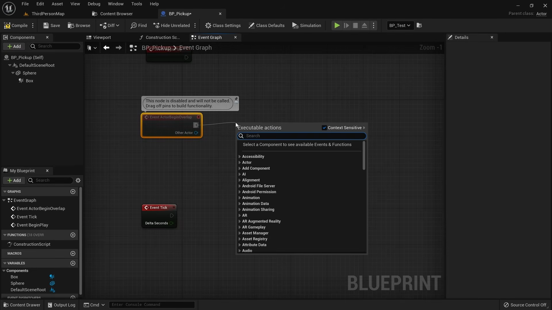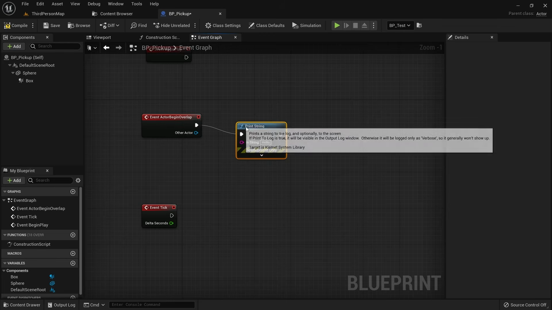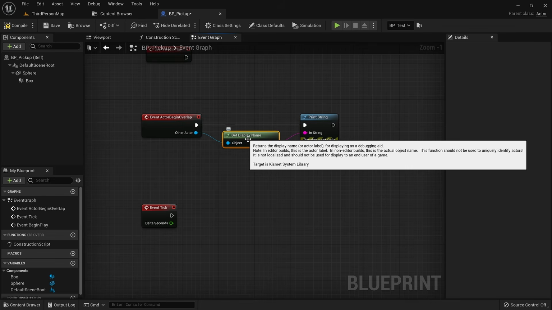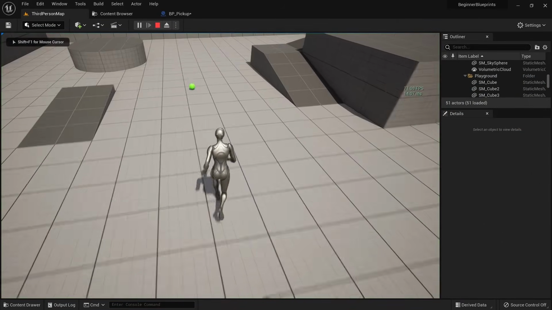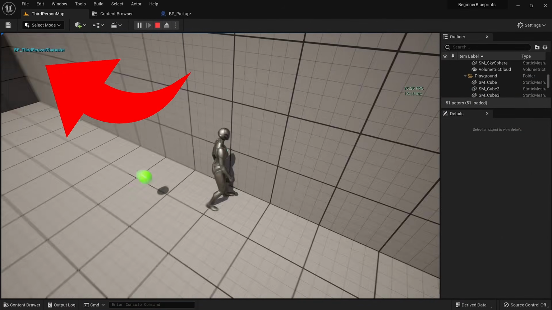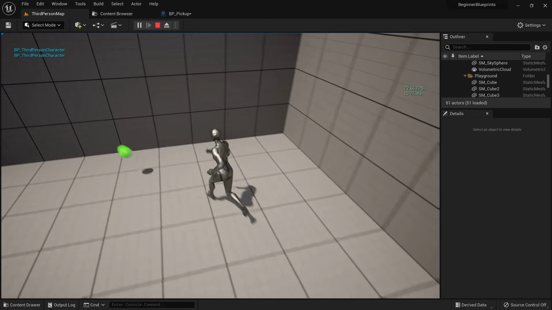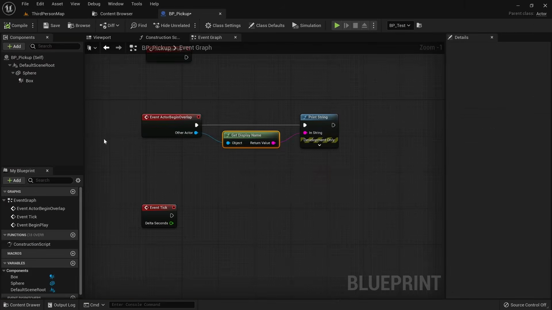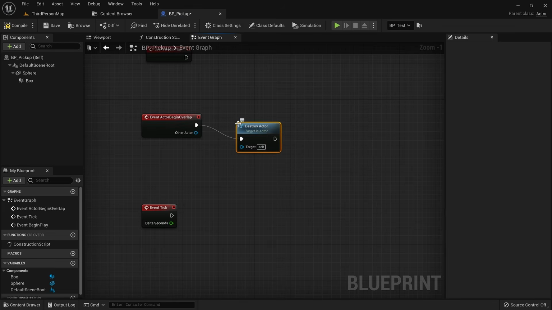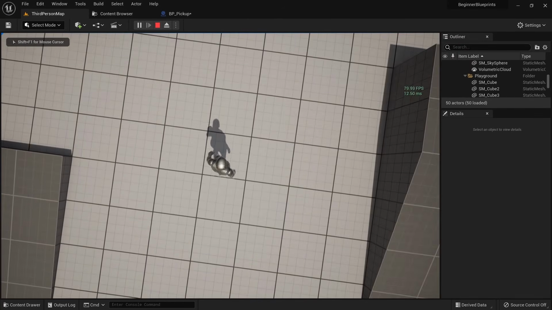We can simply add a print string node here and drag the pin from other actor to inString. Unreal Engine is nice enough to automatically sandwich the getDisplayName node in here for us to show the name of whatever object touches our collision box. You can see that the ground doesn't trigger the print string since it has a different collision setup. But if our player character touches the collision box on the sphere, we see the name displayed. Instead of printing a string, we can now destroy the actor by using the destroy actor node. And as you can see, this works perfectly.